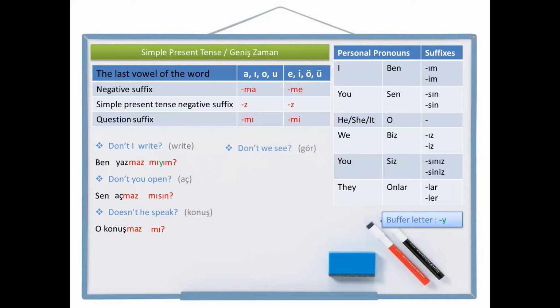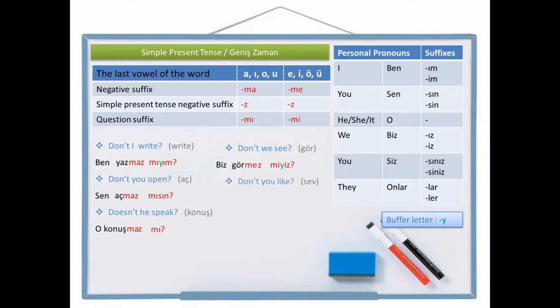Don't we see? See is gör. Let's write we don't see. We, biz, see, gör. Now let's make it not see, görme. Now let's write the simple present tense suffix, the negative one, görmez. Leave a space and write the question suffix, mi, and the person pronoun suffix to the end, iz. Two vowels cannot be together. I need to write a buffer letter ye here. Biz görmez miyiz? Don't we see? Let's make another example.